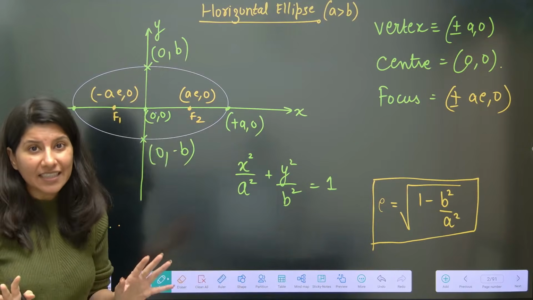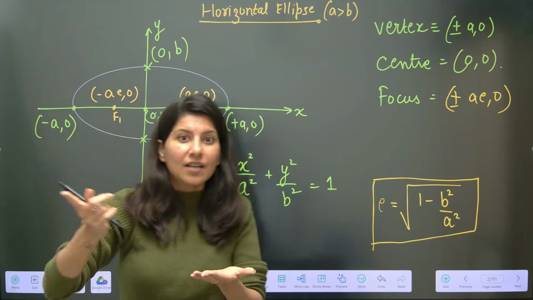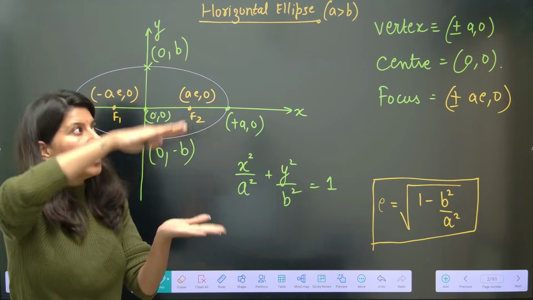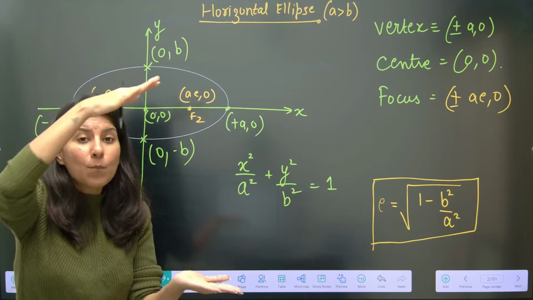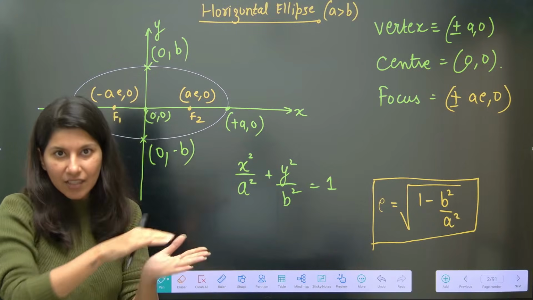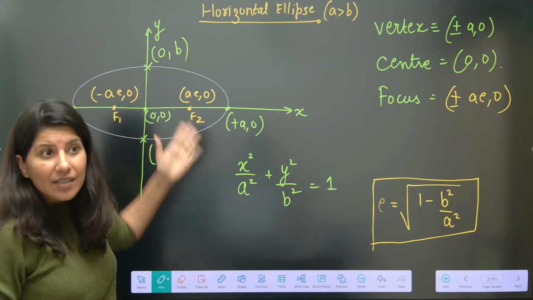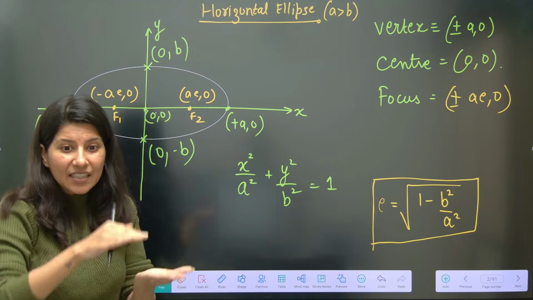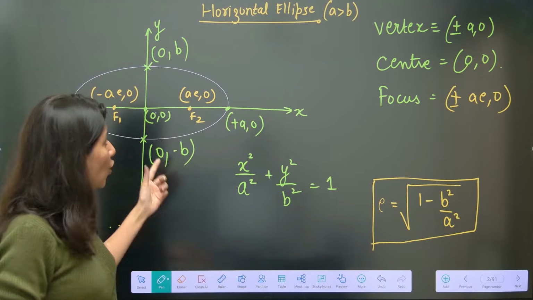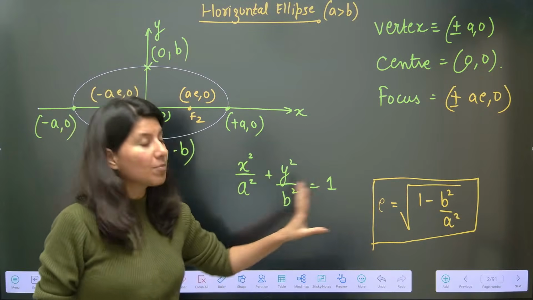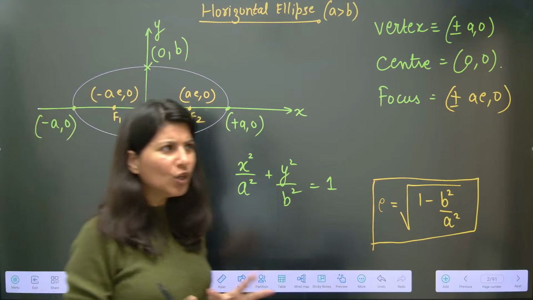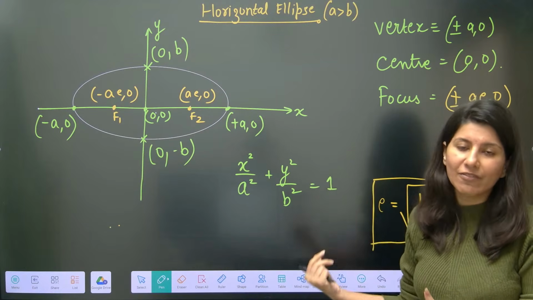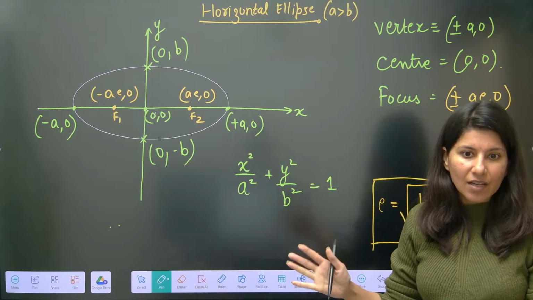See, ellipse is a flat conic. If you talk about a circle, it is circular. But if I just press the circle a little bit and make it flat, what we will get is an ellipse. That means flat is something which is an ellipse. Now, how flat is your ellipse? It is given by eccentricity. Although the geometrical significance of eccentricity is not there in your syllabus, right?